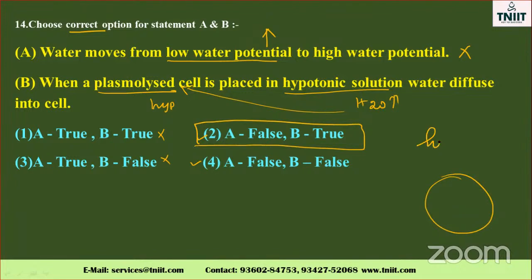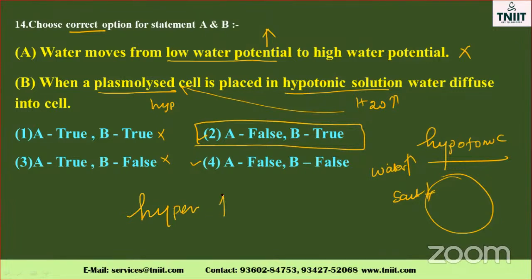Here you must note it down. What is meant by hypotonic? Water content will be high and salt concentration will be less. Hyper means salt concentration will be very high and water concentration will be very low. Now, when a turgid cell is placed in a hypertonic solution, what happened? Water molecules move from where to where? From inside to outside, so the cell automatically shrinks.